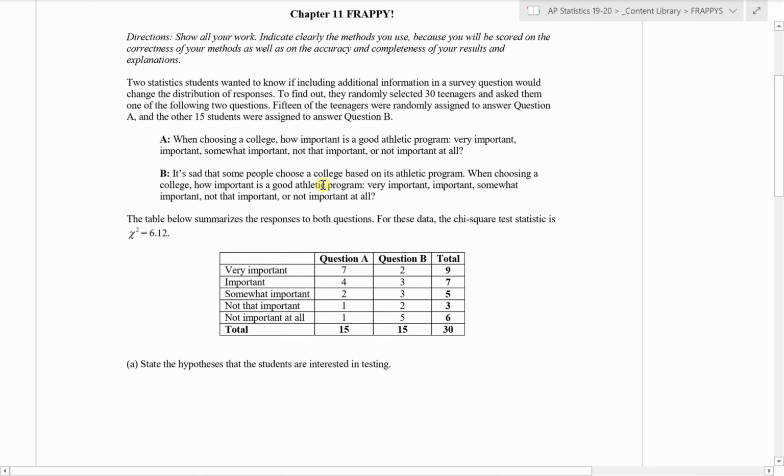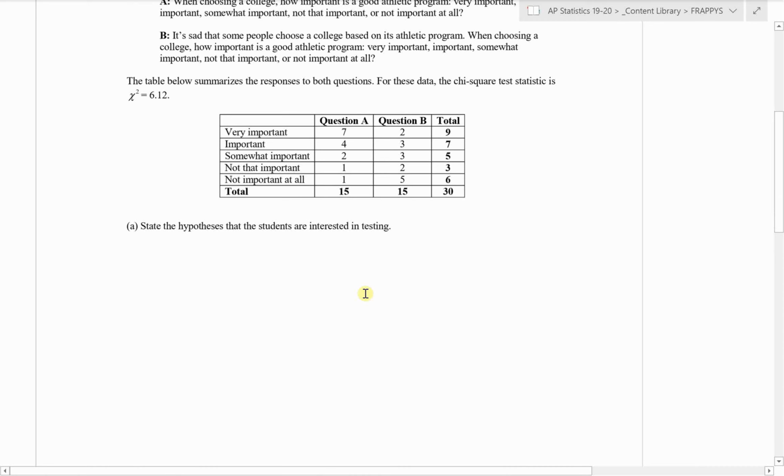The question is, in this problem, we're going to actually try to do a statistical test to see if that leading question actually makes a statistical difference in the results. So that's what we're going to look at, if we can do a test to see if there's actually a difference between these two distributions. So the table below summarizes the responses to both questions. For these data, the chi-square test statistic is chi-squared equals 6.12. All right, so here is our table of observed counts. And let's go ahead and look at the problem as it comes.